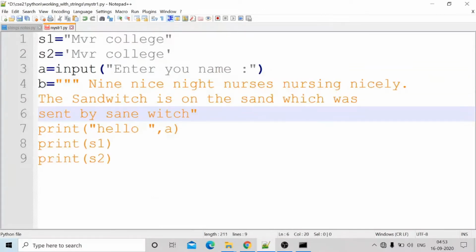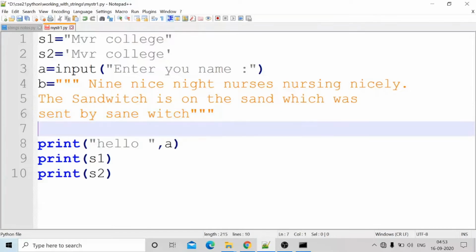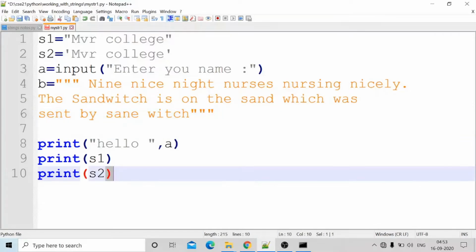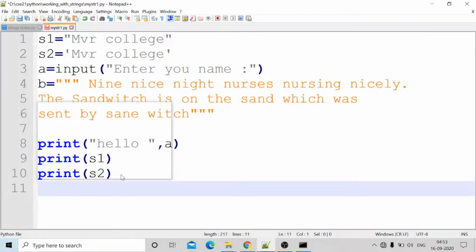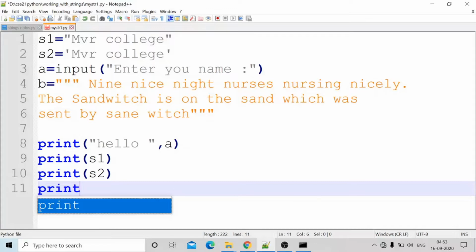Okay, it ended with three quotation marks. This is a string with multiple lines. I am printing that one string with multiple lines using a print statement. Print. What is the value? Print B.